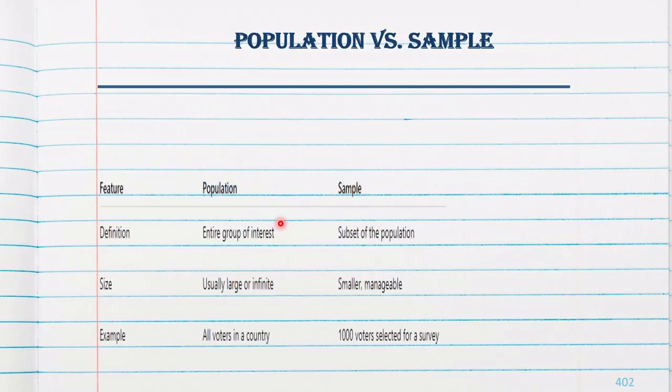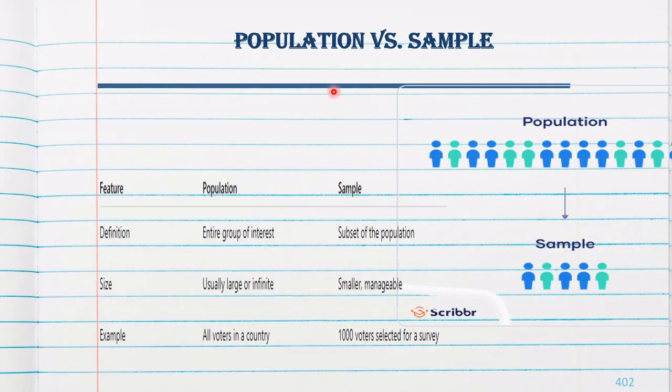So, what is population versus sample? This is an important question. Feature, definition. Population means entire group of interest. That is students of CEK. Sample means subset of population. Students of S3AD.